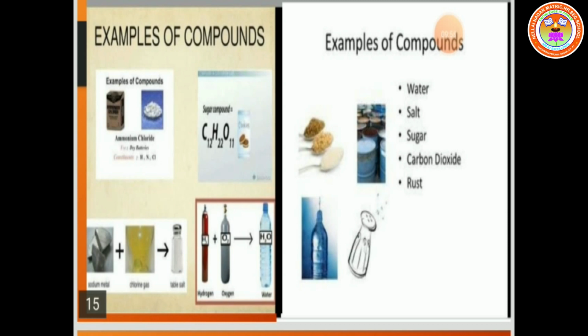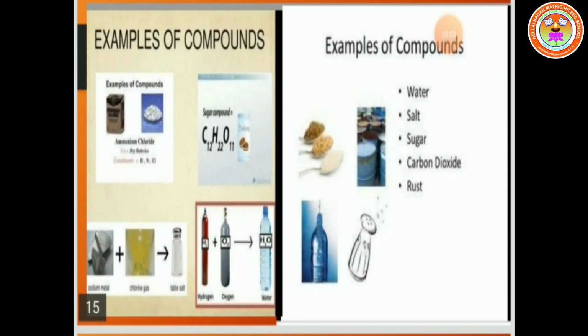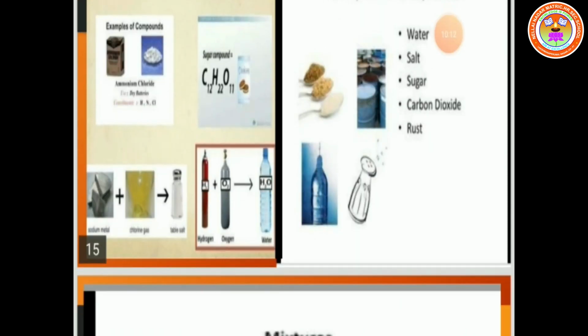C12H22O11 is the sugar formula. Few examples of compounds we use daily: water, salt, sugar, carbon dioxide, and so on. These are all examples of compounds.